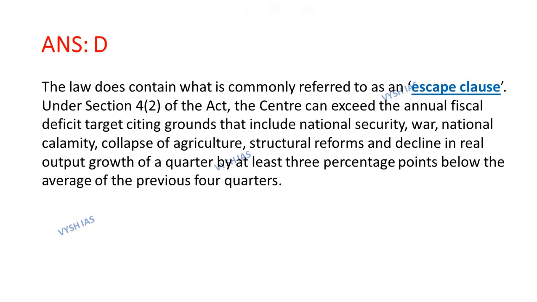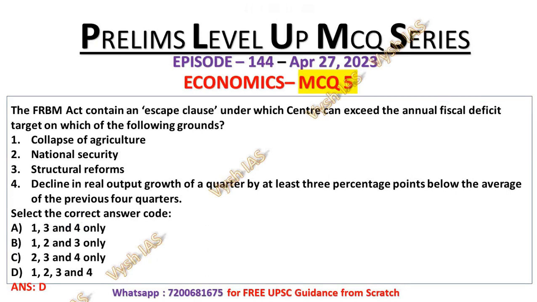The Center can exceed the annual fiscal deficit target citing grounds that include national security, war, national calamity, collapse of agriculture, structural reforms, and decline in real output growth of a quarter by at least 3% points below the average of the previous 4 quarters. And these are the options which I put in the statement. That's why all the statements, that is 1, 2, 3 and 4, are the correct statements regarding the escape clause.